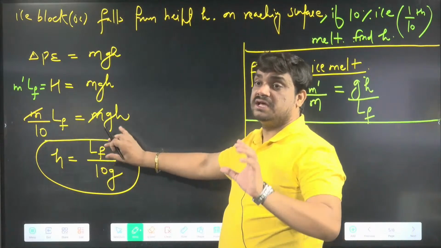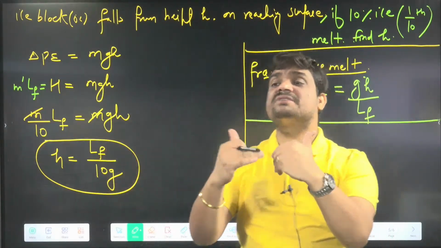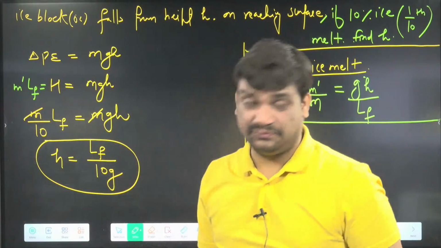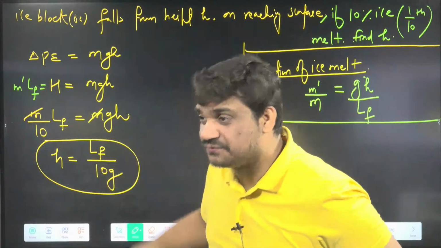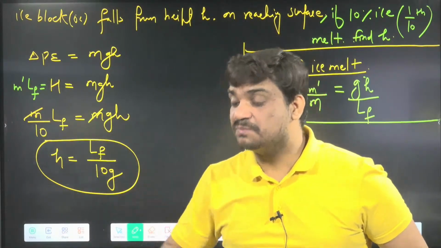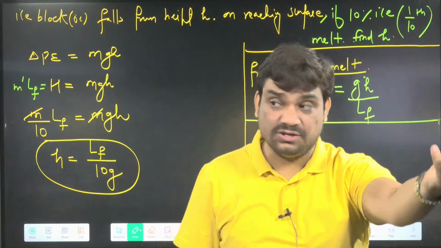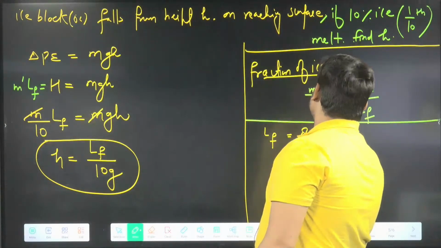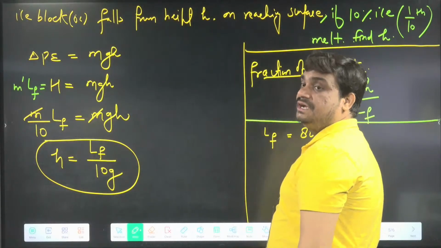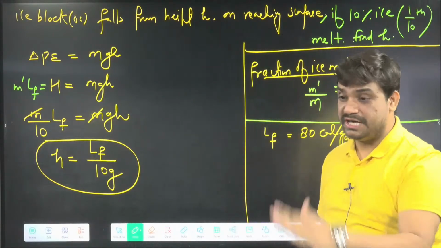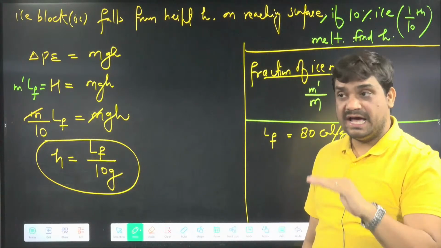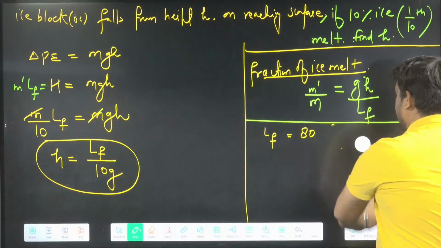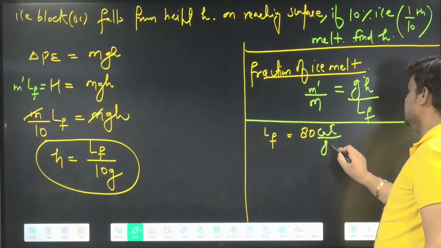Suppose they are not asking in this format, they are asking for the numeric value of h. Then what value do we put for LF? You will say, sir, I cannot put 80, because I am doing the whole question in SI units. LF is 80 calorie per gram, but I cannot put that here. How to use it in the SI system? We will convert it into the joule system.